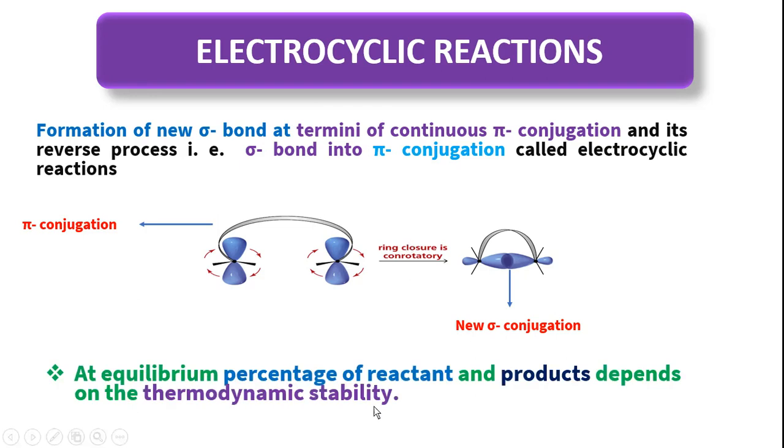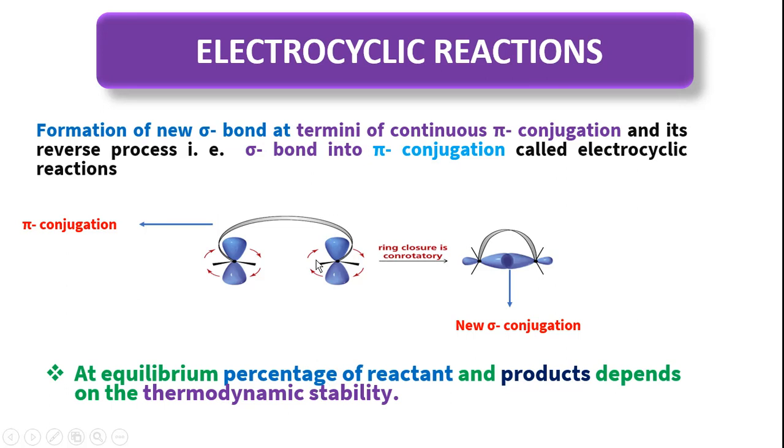The percentage of reactant and product at equilibrium depends on thermodynamic stability. The more stable compound is predominant and exists in higher percentage.